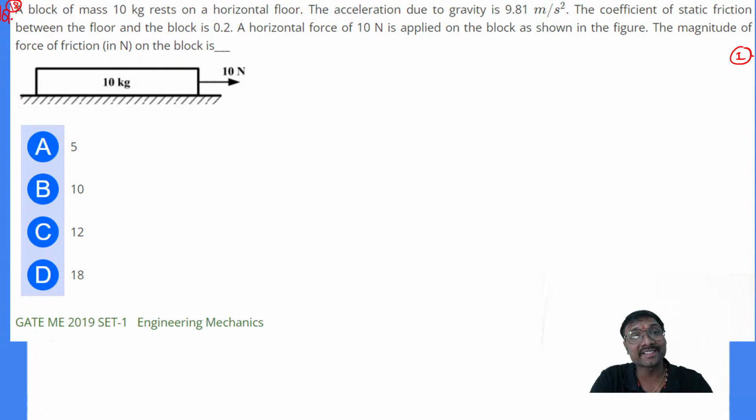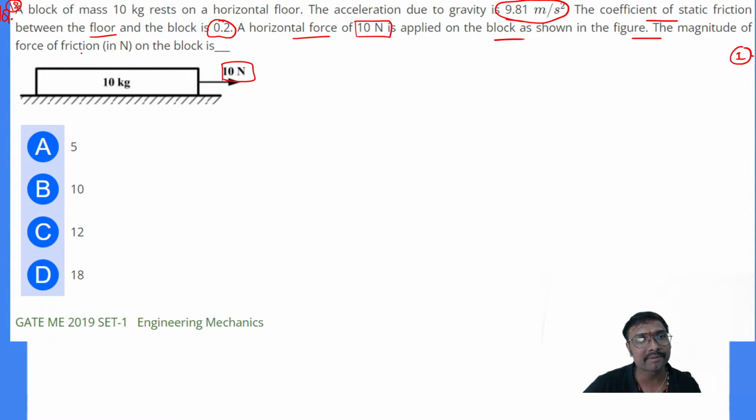A block of mass 10 kg is on a horizontal floor. The acceleration due to gravity is 9.81 meter per second square. The coefficient of static friction between the floor and the block is 0.2. A horizontal force of 10 Newton is applied on the block as shown in the figure. You are asked to identify the magnitude of the frictional force on the block.